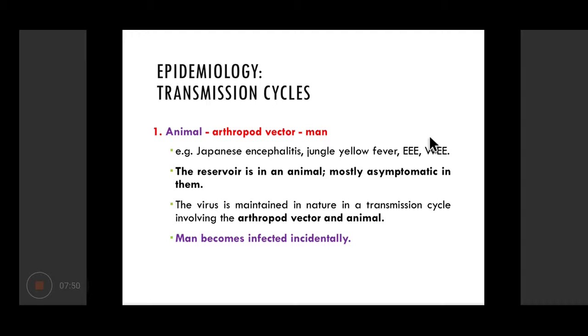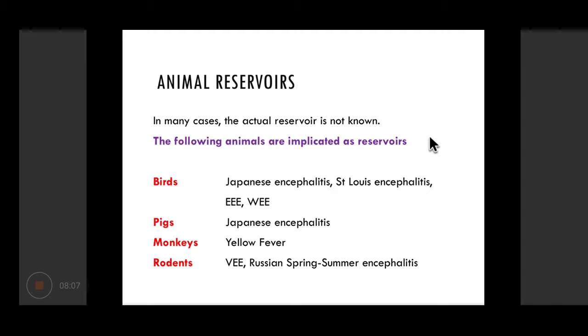So the reservoir is an animal, and these animals are mostly asymptomatic, and the virus is maintained between the arthropod vector and the animal, and a human being becomes infected incidentally when he or she is bitten by the arthropod carrying the virus. So these are the animal reservoirs and some of the arboviral diseases for which these animals are reservoirs.